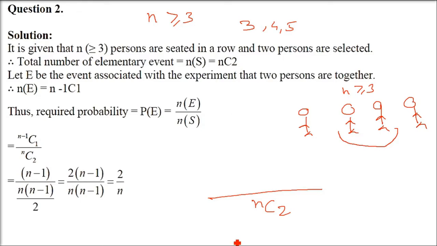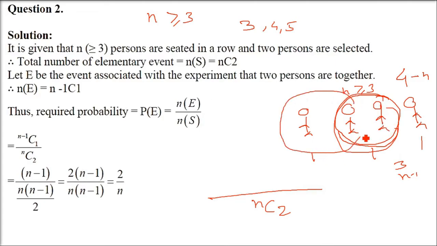But whenever you are selecting 2, they may be together or not, that is NC2. Whenever they are together, that is now the favorable case. See, here we have 4. But if we keep them together, it will be one entity. So 4 was N, so this becomes N minus 1. Whatever number is given, the other will be N minus 1, because you have taken 2 of them as a single entity. I hope you got the idea. Just take these 2 together.